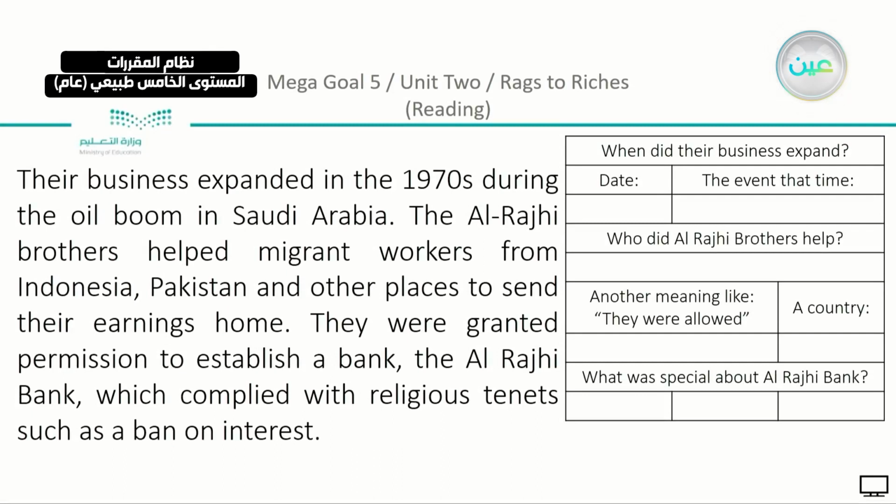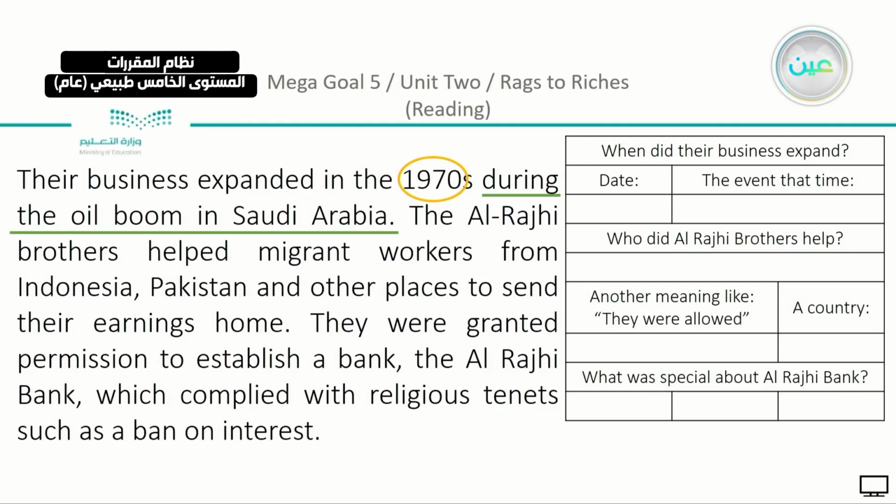So it's a business to exchange money. We have 2 things. I want the date and the event at that time. So they started their business, which we have the date in the 1970s. The event at that time was during the oil boom in Saudi Arabia, the beginning of the oil boom. They started their business.